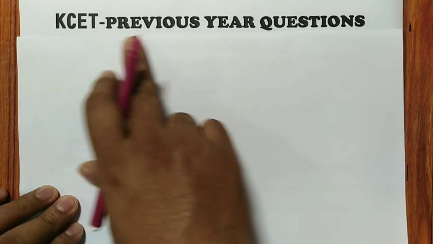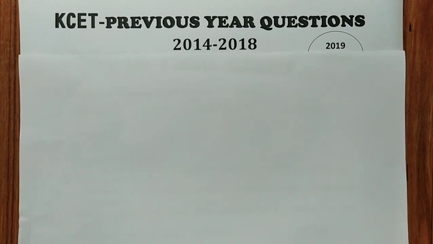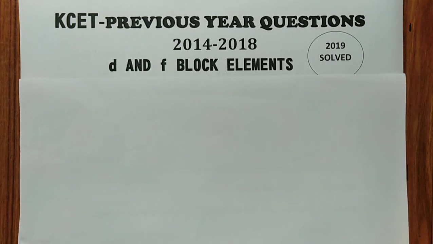So we are going to discuss previous year questions from 2014 to 2018. 2019 I have not solved because I have already solved it and given the link in the description, which you can refer to. Today's topic is D and F block elements. Very important chapter for KCET, remember.